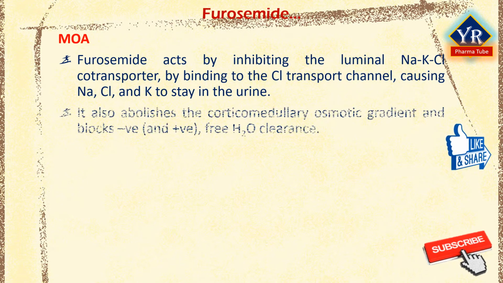It also abolishes the corticomedullary osmotic gradient and blocks negative as well as positive free water clearance. Because of the large sodium chloride absorptive capacity of the loop of Henle, diuresis is not limited to the development of acidosis as it is with the carbonic anhydrase inhibitor.